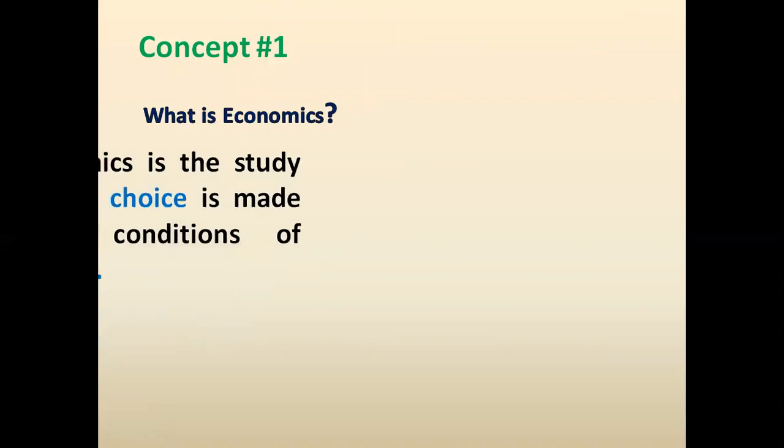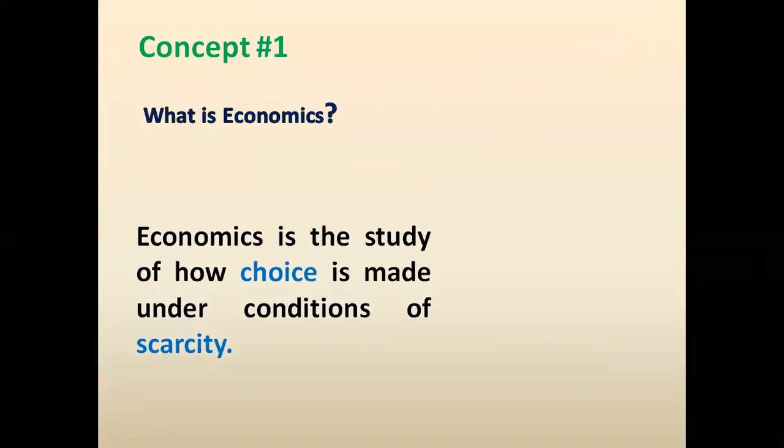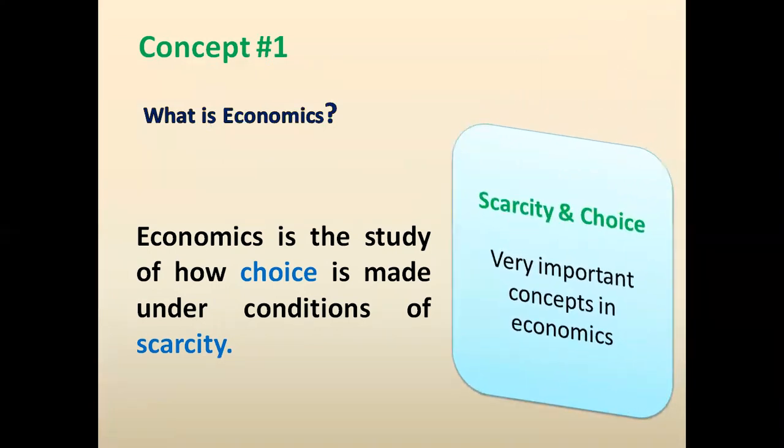Concept number 1. What is economics? What is meant by the term economics? Economics is defined as the study of how choice is made under conditions of scarcity. The study of choice making due to the existence of scarcity. Some economists define economics as the science of choice. Scarcity and choice are very, very important concepts in economics. You need to understand them to understand economics better.